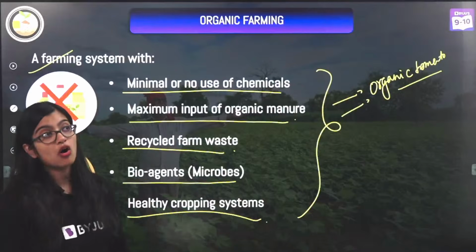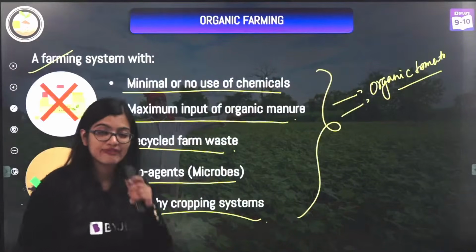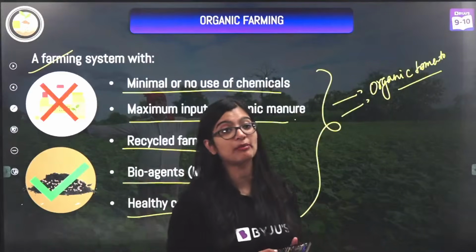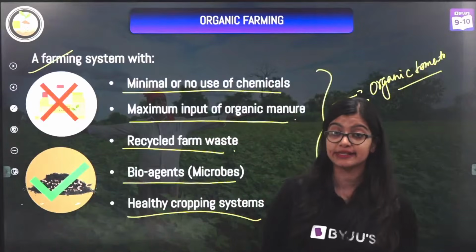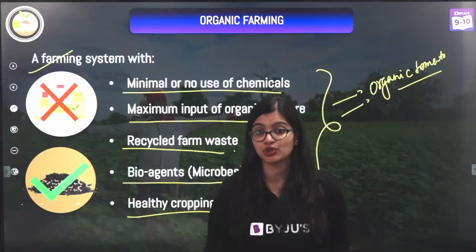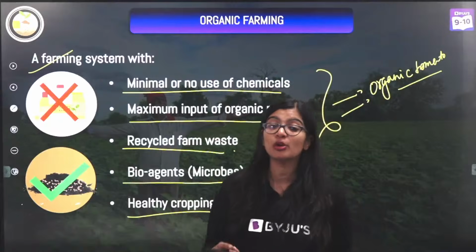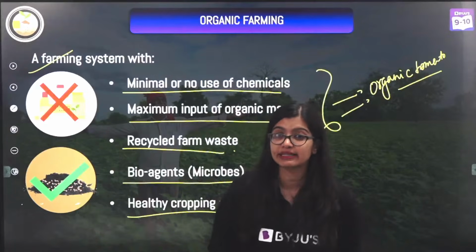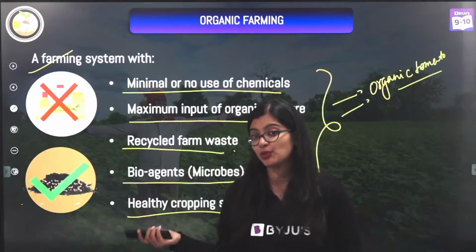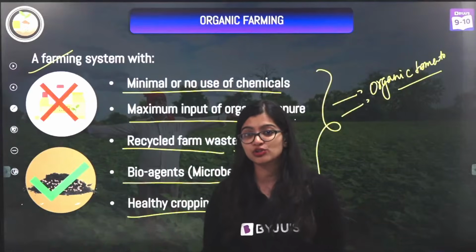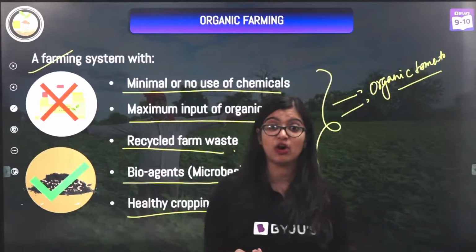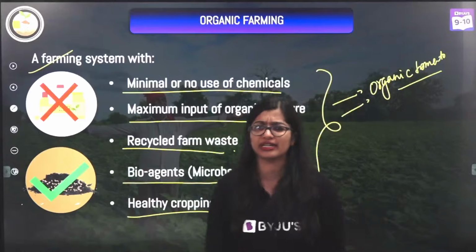Which is best for long term? Long term would definitely be practicing organic farming, because if you continuously use fertilizers, it can hamper your soil chemistry, and right now a lot of it can cause soil pollution also. So usage of fertilizers is not definitely recommended, which is why we go for manure. And in manure also you have green manure, you have vermicompost. I'm sure that is all mentioned in your textbook as well, right?